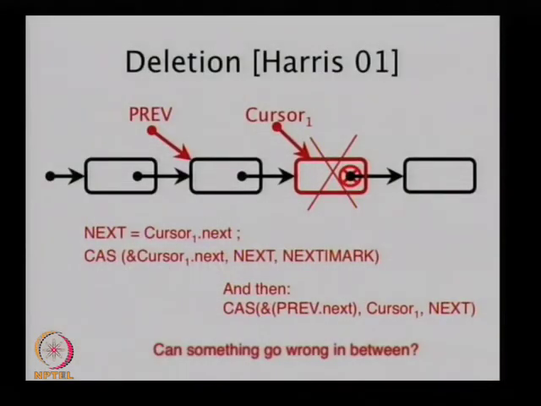I'll show you. Basically, it says that you first do the mark and then try to remove the mark. But it's possible that when you try to remove the mark, you fail because somebody else was in that area doing something. Because I want to remove the marked node. Yeah. So if you see, its previous.next is going to point to next.